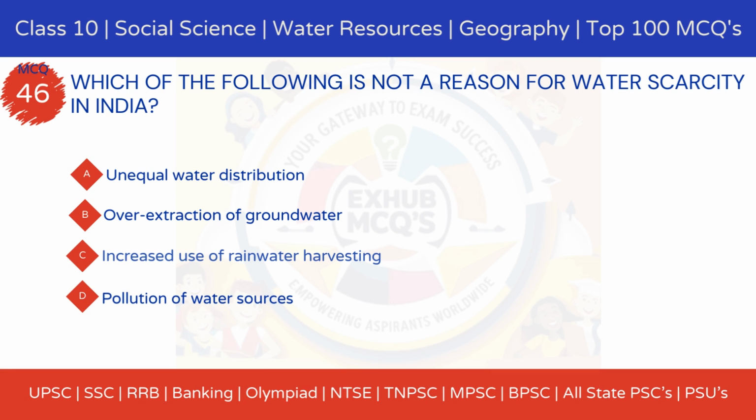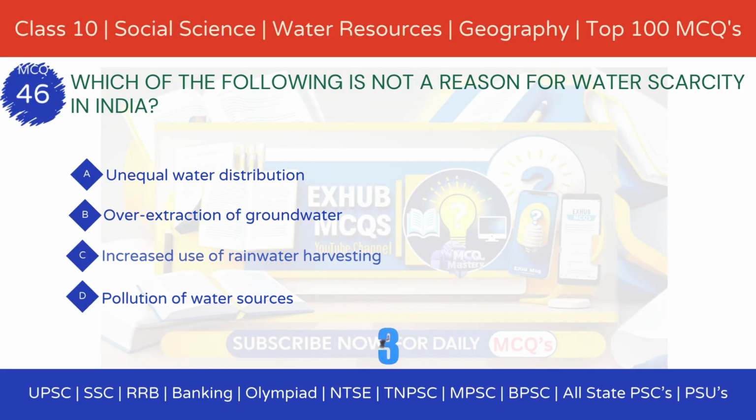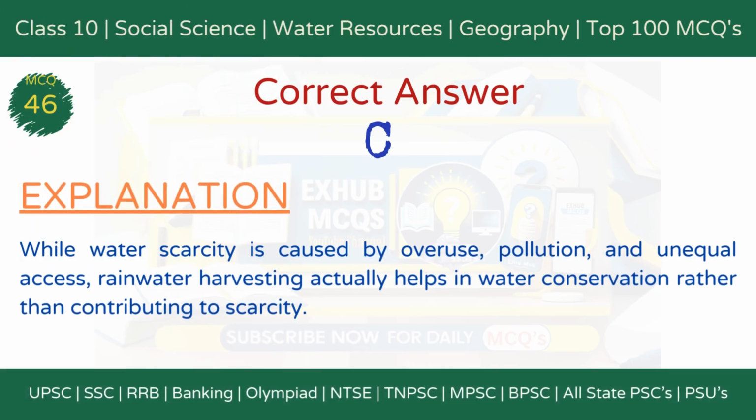Option A, unequal water distribution. Option B, over-extraction of groundwater. Option C, increased use of rainwater harvesting. Option D, pollution of water sources. The correct answer is option C, increased use of rainwater harvesting.